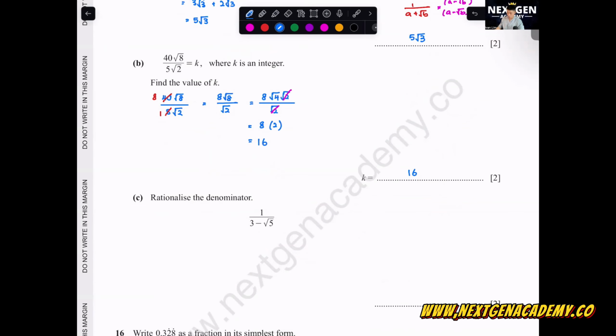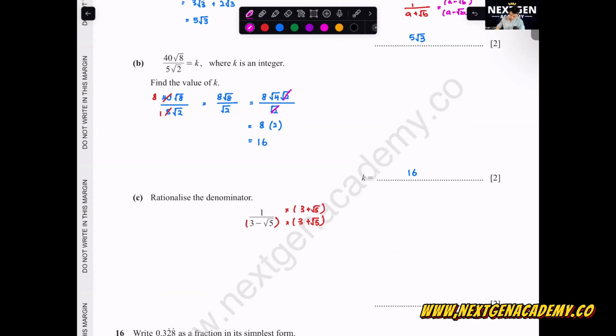Next one, rationalize the denominator. In this question, they ask you almost all the concept already for your surds. Rationalize means you take the bottom one and multiply by the conjugate surd. Conjugate surd means you take the opposite symbol. 3 plus surd 5 times 3 plus surd 5.